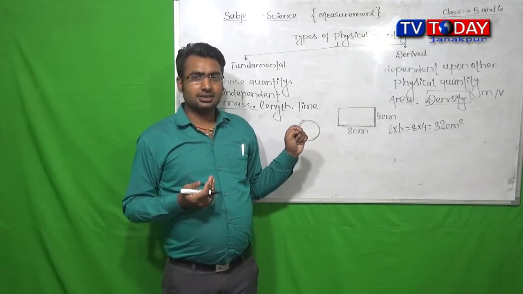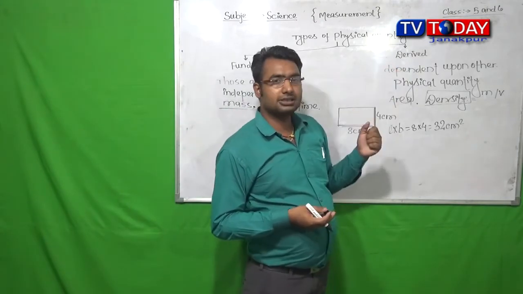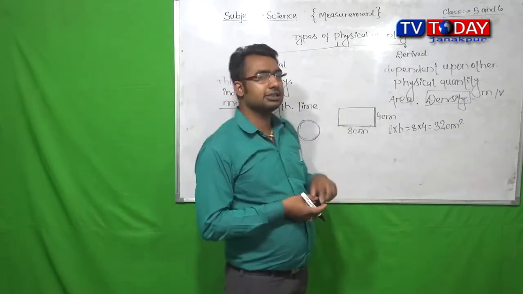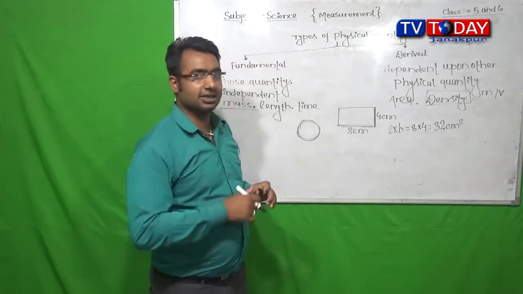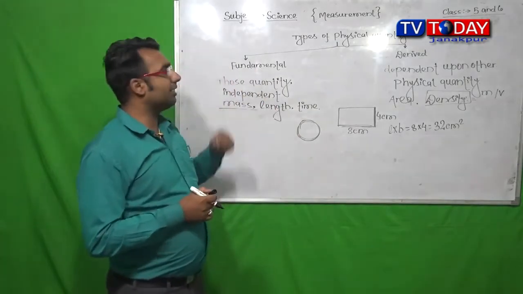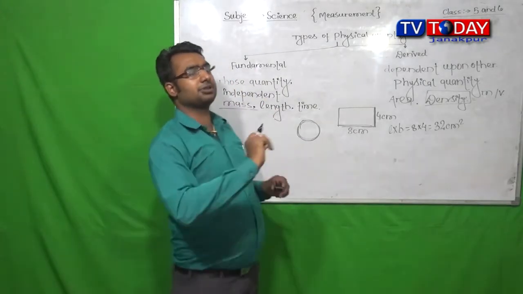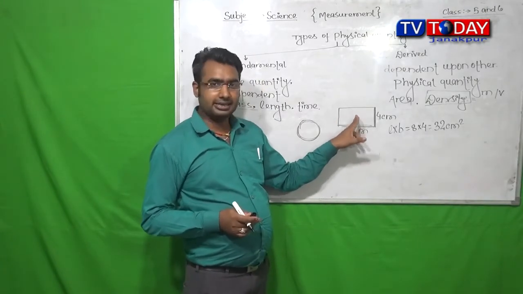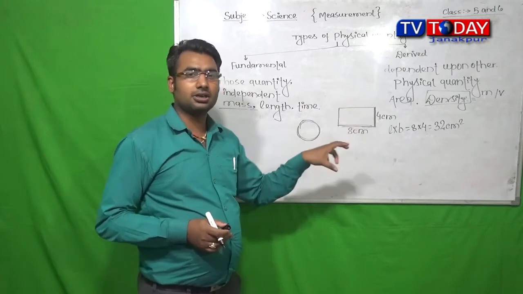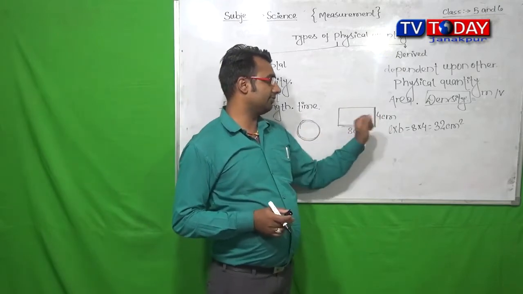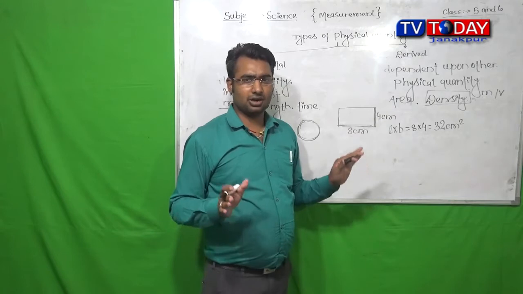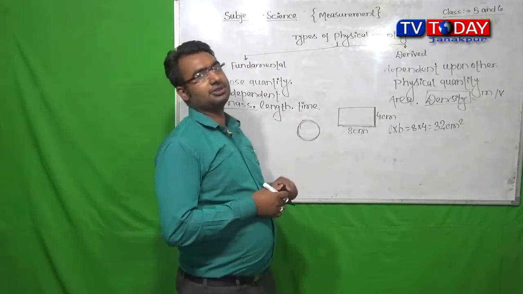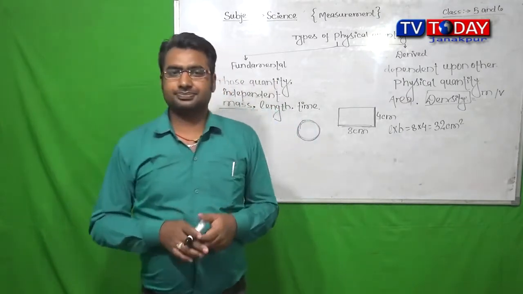To measure the derived quantity, to find out the actual amount of the derived quantity, first of all we should measure the fundamental quantities contained by the same substance. As you have seen here, to calculate the area of this rectangle, first of all we should measure the length and the breadth. Okay students, now I hope you all are clear about the fundamental and the derived quantity.